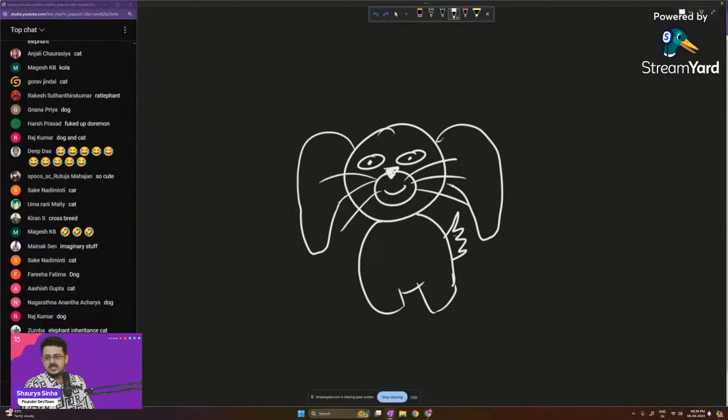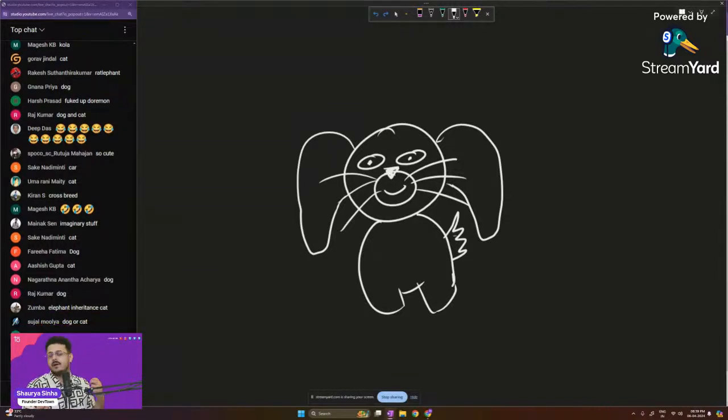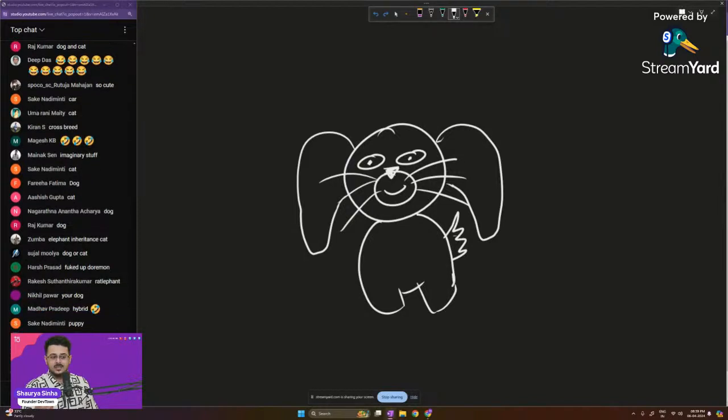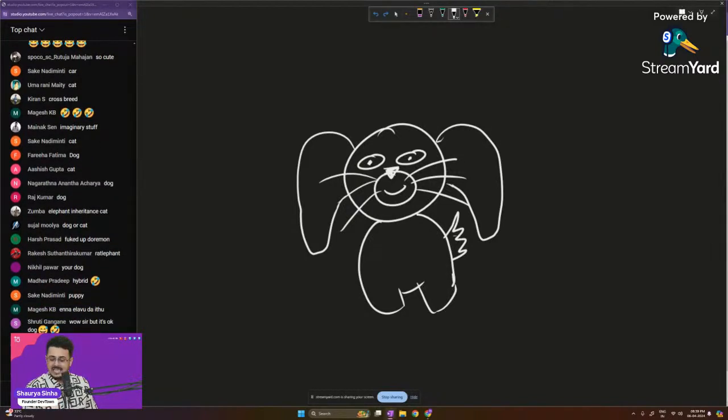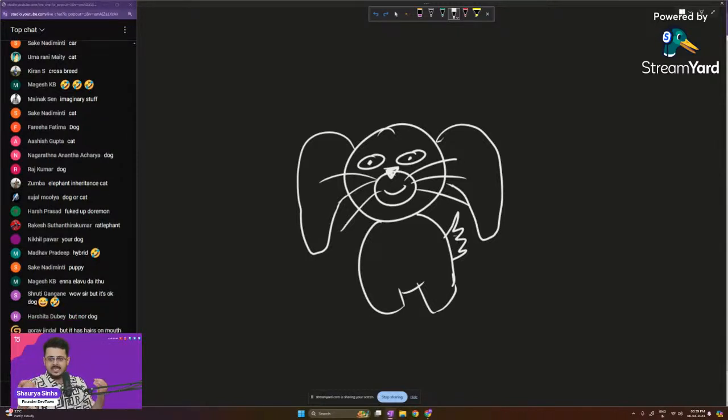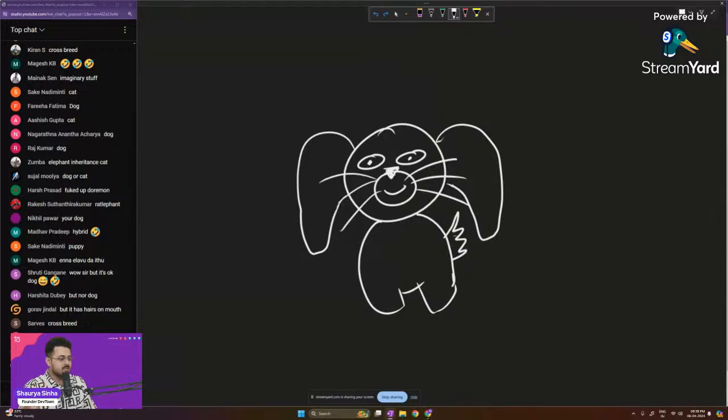Okay, so like I said, guys, how were you able to think that this is a dog? It looks like a messed up Doraemon, right? But how did you think about it? Okay, it might be a dog. You might have seen the whiskers, the nose, the tail that is there, the ears that are drooping right over there. So your brain tries to identify individual features, and according to those individual features, you take a decision that it might be a dog.